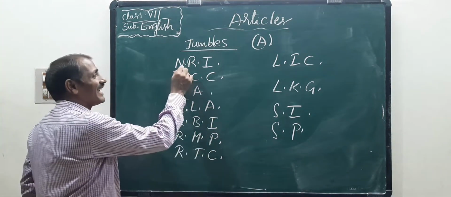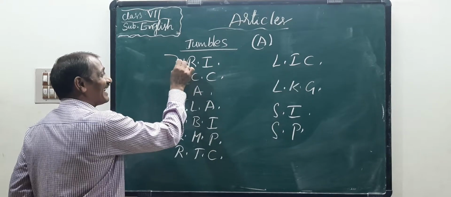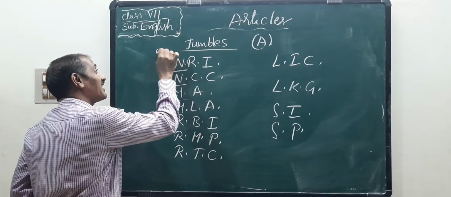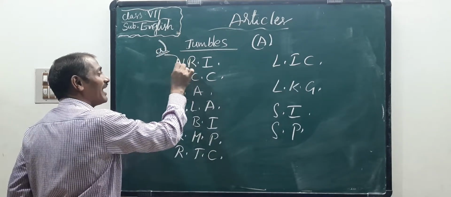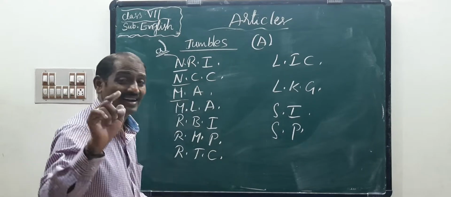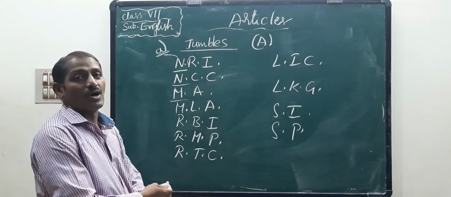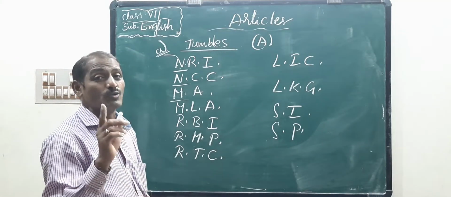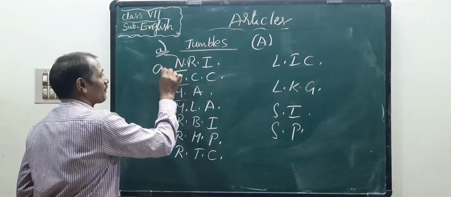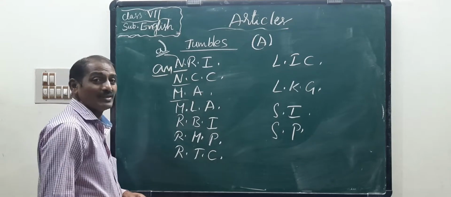So NRI, an NRI. N has an A sound, a vowel sound. So we should write an NRI.